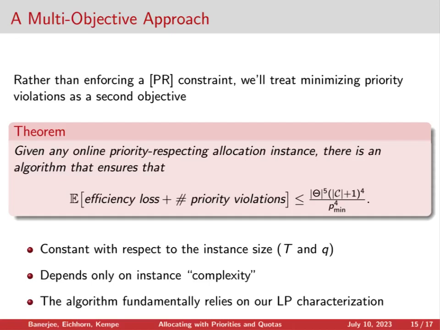And in our work, we describe an online algorithm that ensures that in expectation, the total efficiency loss plus the total number of priority violations is bounded by this expression here. Notice that this is a constant with respect to the instance size, so with respect to the number of arrivals and the total quota. But it does depend on some other parameters of the instance, namely the number of types, the number of categories, and the minimum probability of a type arriving. And fundamentally, this algorithm relies on our LP characterization of the problem.